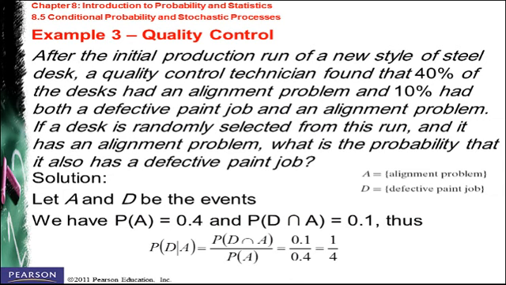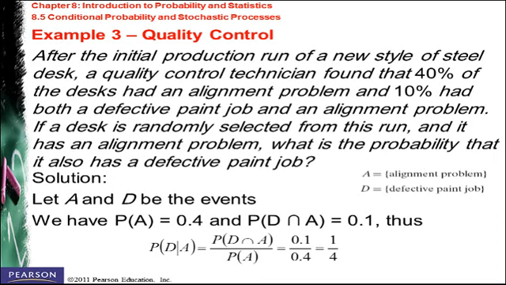Okay, one more question. Quality control. After the initial production run of a new style of steel disc, a quality control technician found that 40% of the discs had an alignment problem and 10% had both a defective paint job and an alignment problem. If a disc is randomly selected from this run and it has an alignment problem, what's the probability that it also has a defective paint job?